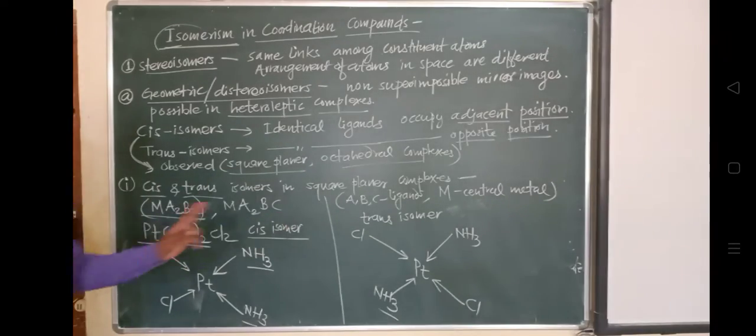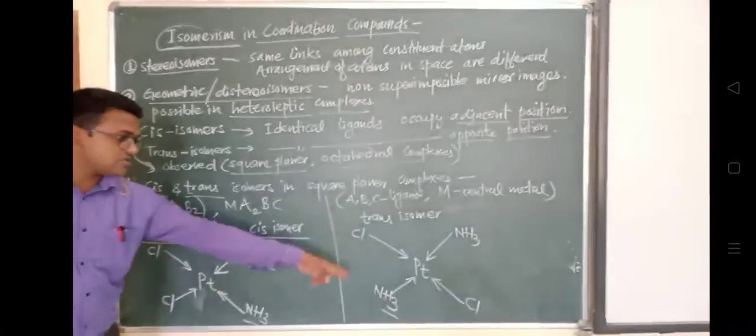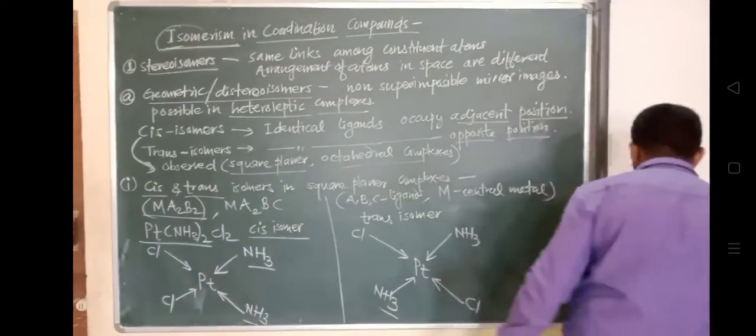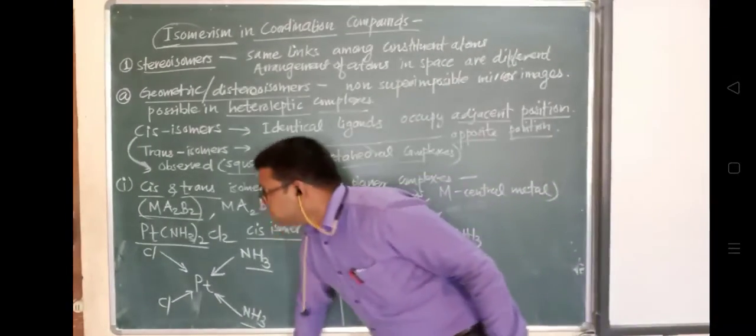These two, the cis isomer and the trans isomer, have the same formula, but they vary in their physical and chemical properties. So what is the change in the chemical and physical properties? We will see.